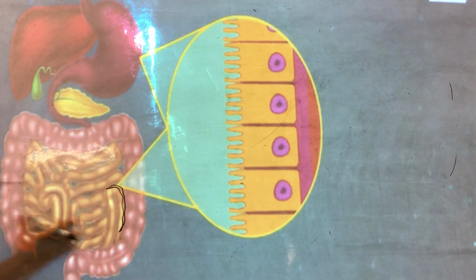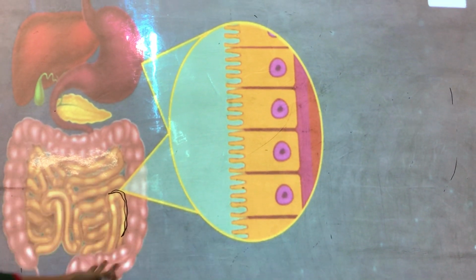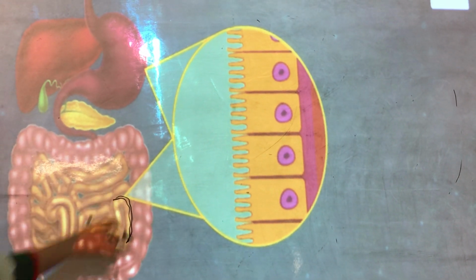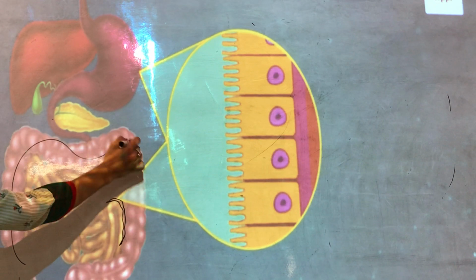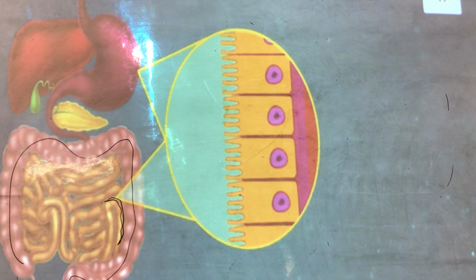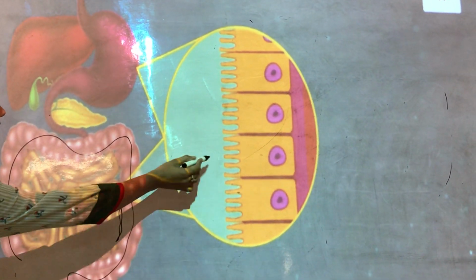Alright, so the small intestine is empty from inside. Actually, it is not empty, but food particles go inside, rotate all over your small intestine, then go to the large intestine and come out. Okay, so they have these things.